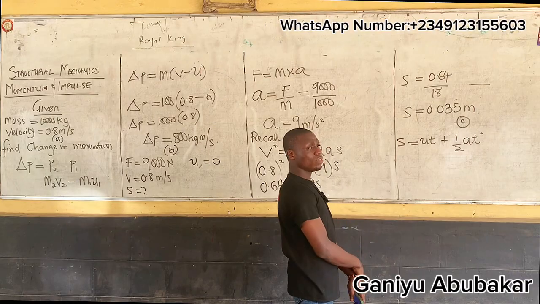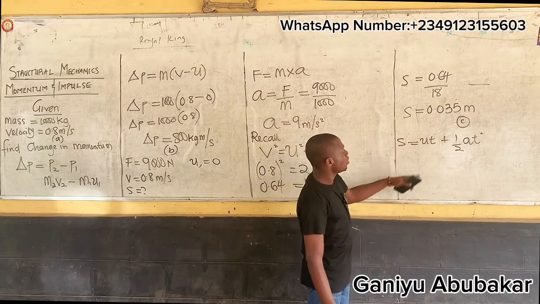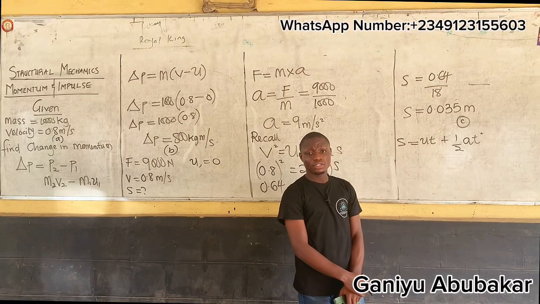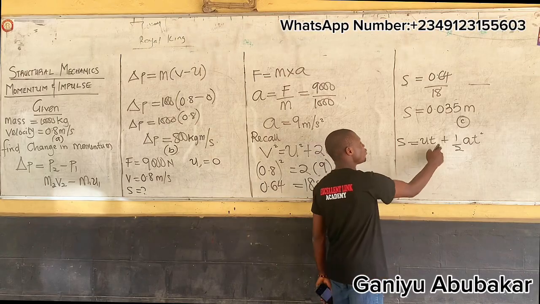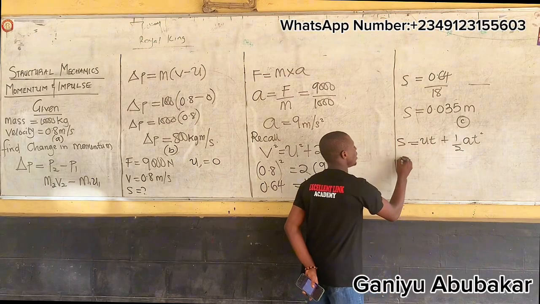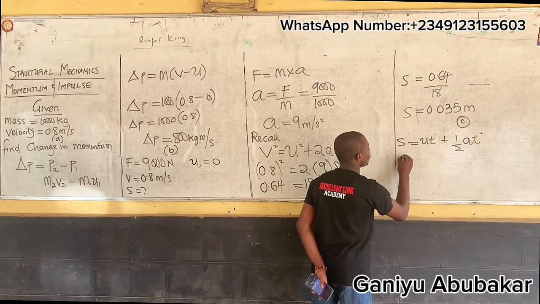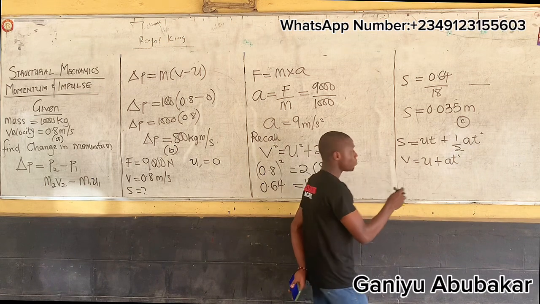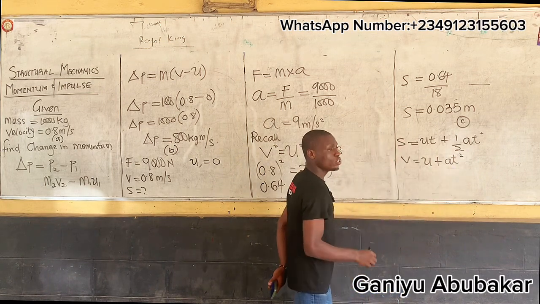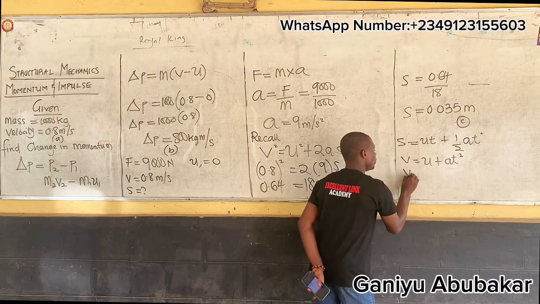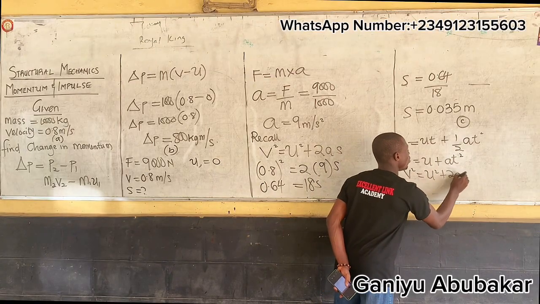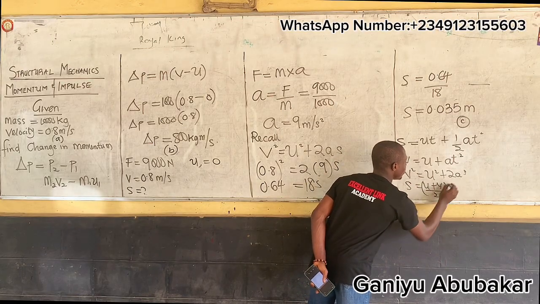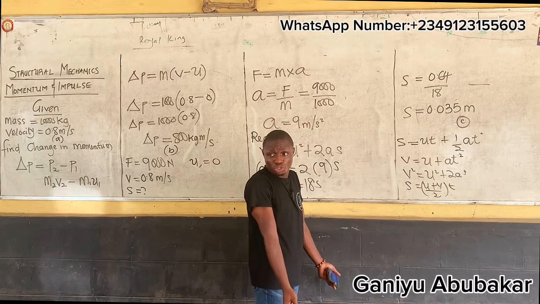Basically, we cannot use this one now. It's having UT, and it's squared now. If I start to use this one, I'm having double T here. Let's say you see another one that says V is equal to U plus AT. We see another that says V squared equals U squared plus 2ax. We see another that says X is U plus V over 2 into T. Depending on what we want to use.